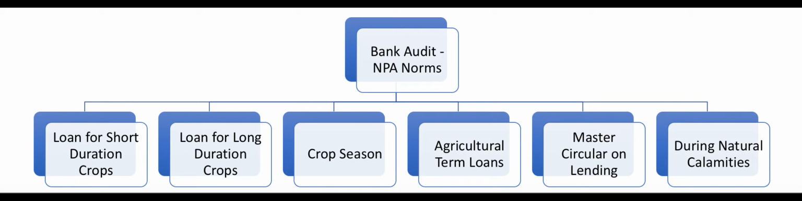Now these banks set up in the rural area who are giving agricultural advances, they give two kinds of loans. One is for the short duration crop, another one is for the long duration crop. So when they give it for the short duration crop and the installment of the principal and the interest remains overdue for 2 crop seasons, then that loan will be treated as a non-performing asset. And when it comes to a long duration crop loan, if the installment of the principal or the interest remains overdue for 1 crop season, then the loan will be treated as a non-performing asset.